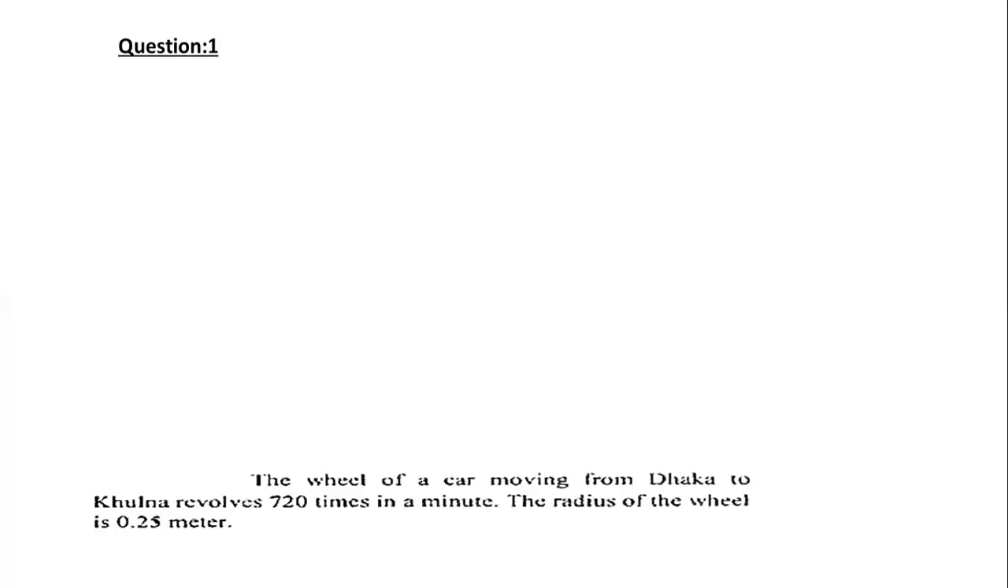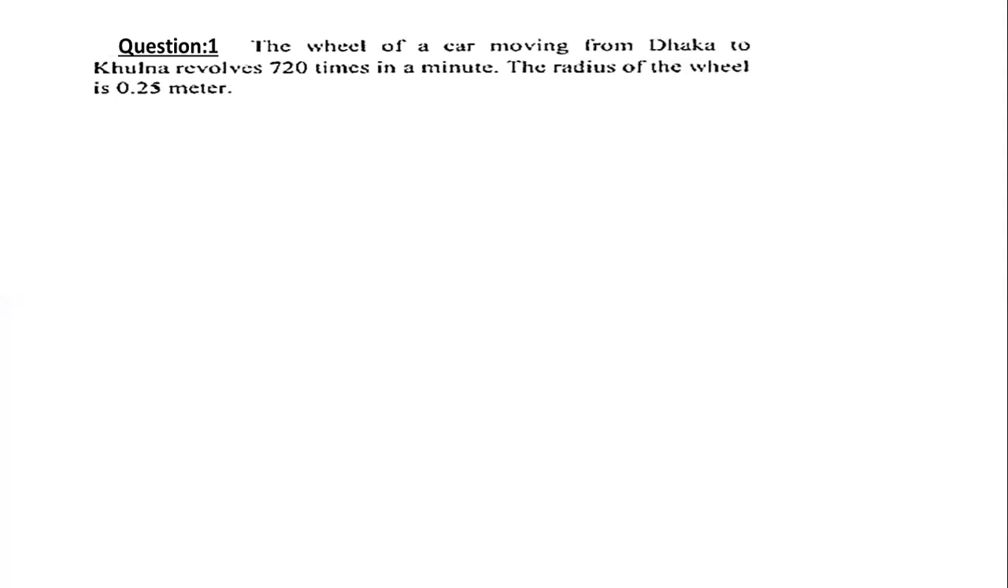Our first question says, the wheel of a car moving from Dhaka to Khulna revolves 720 times in a minute. The radius of the wheel is 0.25 meter. Here, actually, what is given? The car moving from Dhaka to Khulna revolves 720 times in a minute. So, in a minute, the wheel of the car revolves 720 times. That is the first thing given. And the second thing is the radius of the wheel is 0.25 meter.